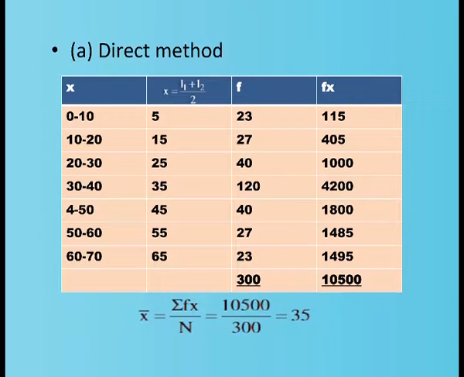So, here we calculated f into x. The mid values of the classes are multiplied with their corresponding frequencies and totaled together to get the sigma fx, and it is divided by n. N stands for total frequency. So, we got here the mean as 35.